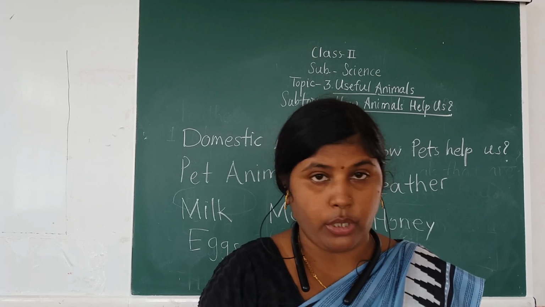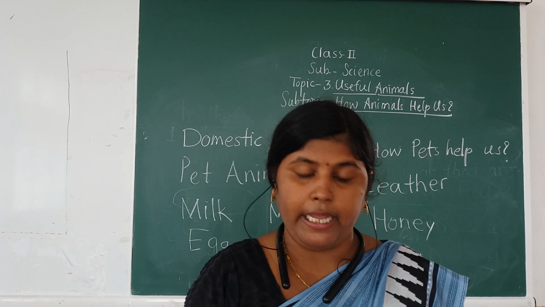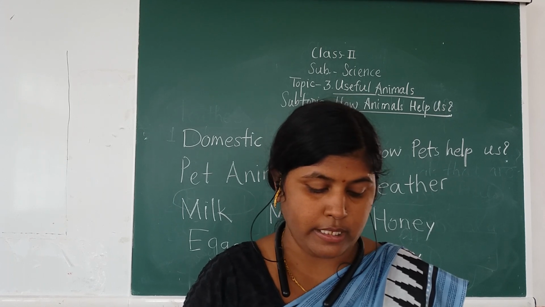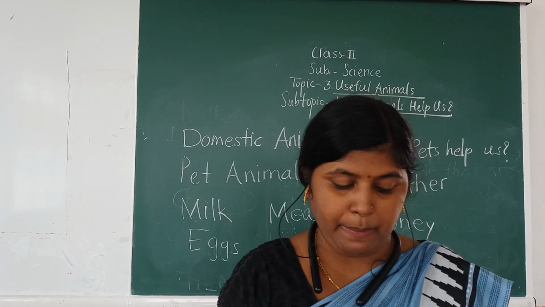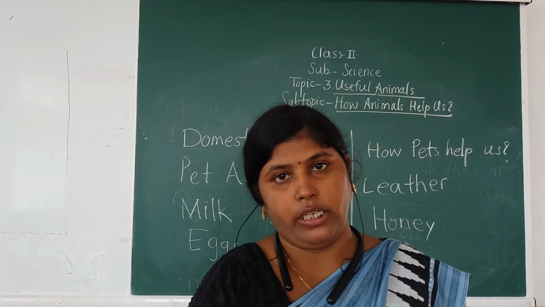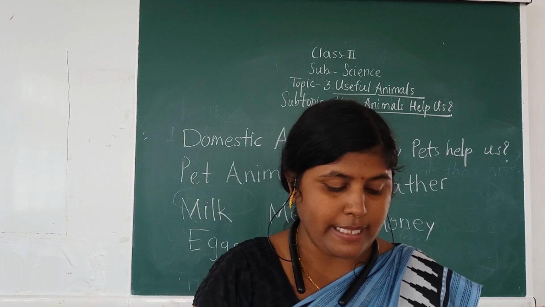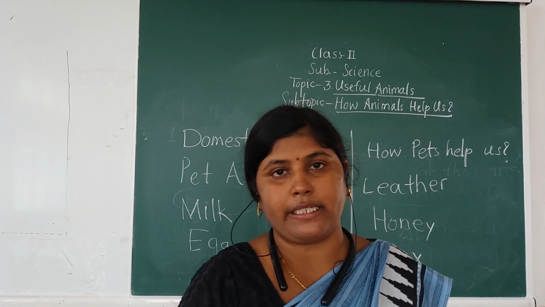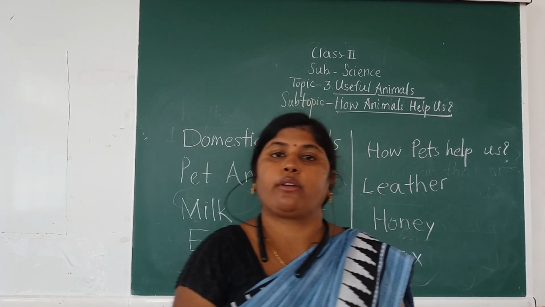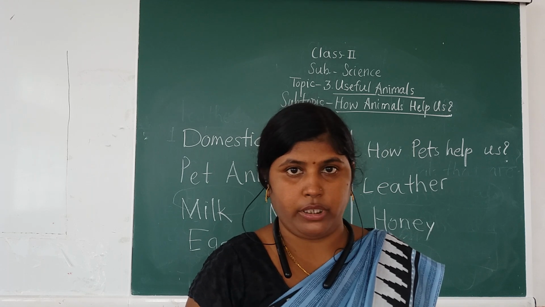Okay students. Now number 9, some animals like horse, camel, elephant, donkey and ox carry heavy loads and also carry people from one place to another. Okay. Now number 10 and the last point is the animals that can be kept in our homes are called pets. So in this way we finish our lesson number 3.